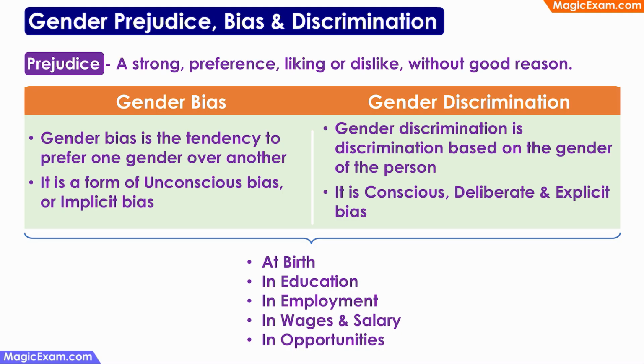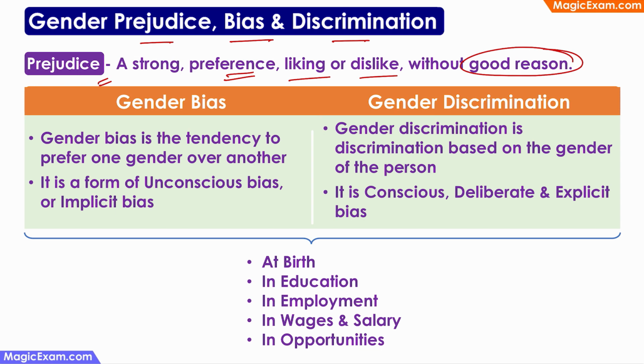Next, let us talk about the concepts of gender, prejudice, bias, and discrimination, and what is the connection between these three terms. Prejudice is a strong preference, that is, it can be a liking or a dislike without a good reason. Some examples can be some people like dogs, some people like cats. There might be no real reason behind why they like dogs or dislike dogs or like cats or dislike cats, but they have a strong preference or a liking or a dislike.